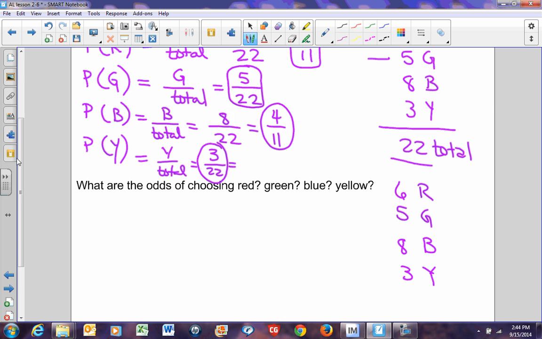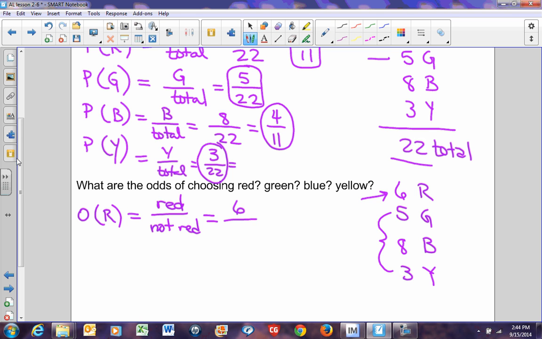Odds of finding all of these. What is the odds of choosing a red? That would be red over not red. Well, how many marbles are red? There are 6 marbles that are red. How many marbles are not red? Well, all the rest of these are not red.